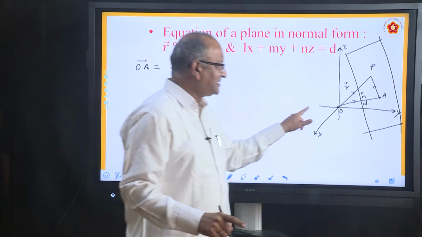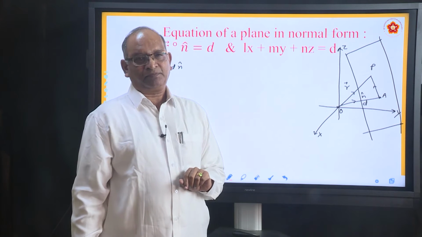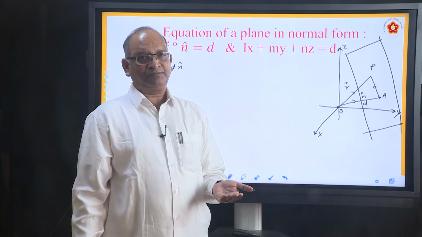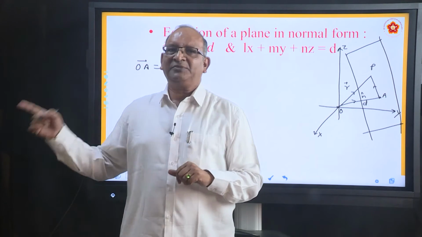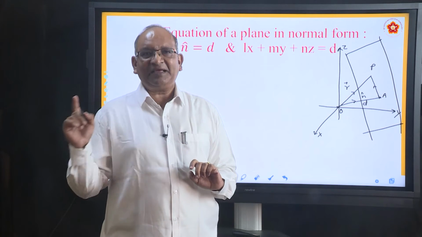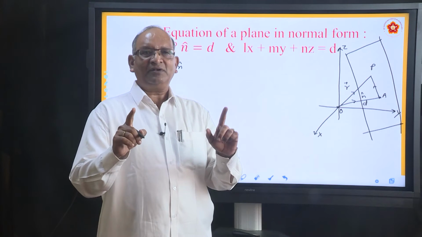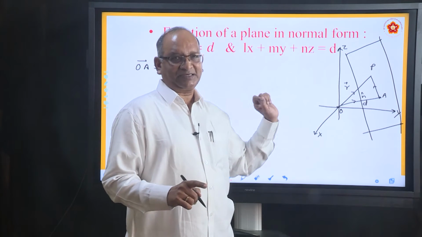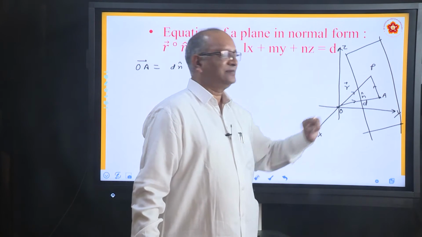So as a result, this vector OA is perpendicular to PA. Let me repeat once again. A plane is given, its distance from the origin is known, that is d, and there is a normal, meaning perpendicular, vector in that particular direction, normal to the plane. So we have taken this vector as nd.